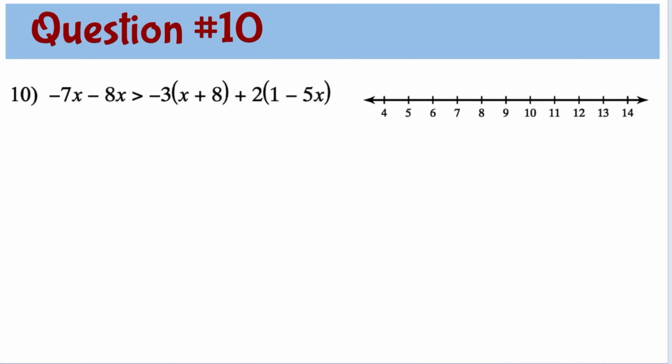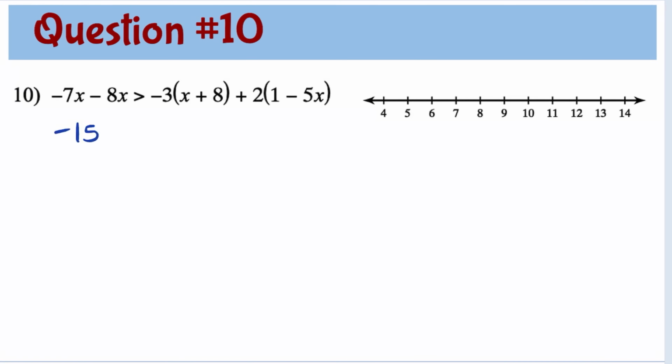Question number 10. Negative 7x minus 8x is greater than negative 3 times the quantity x plus 8 plus 2 times the quantity 1 minus 5x. The left side can be combined as negative 15x greater than. Now we need to distribute the negative 3, so we have negative 3x minus 24. We also need to distribute the 2, so we have plus 2 minus 10x.